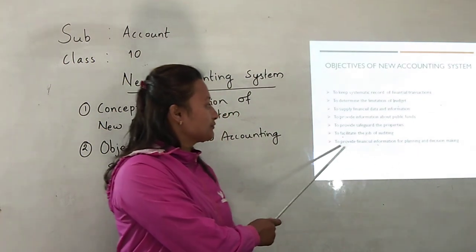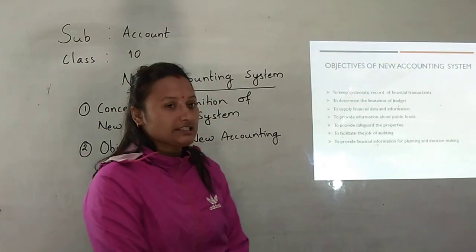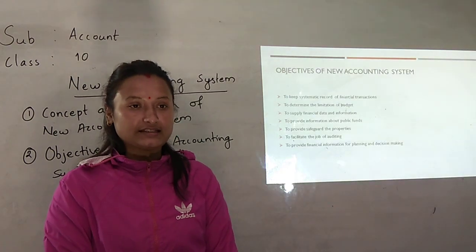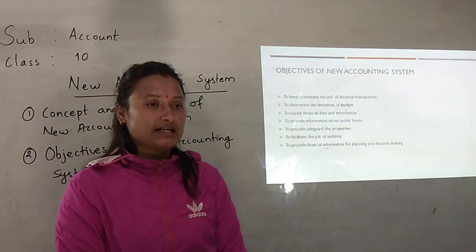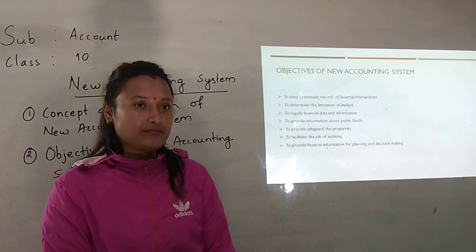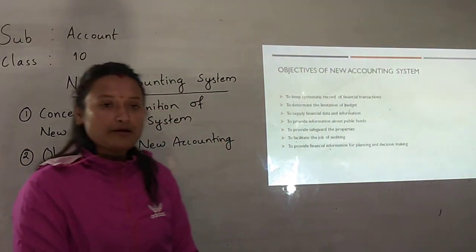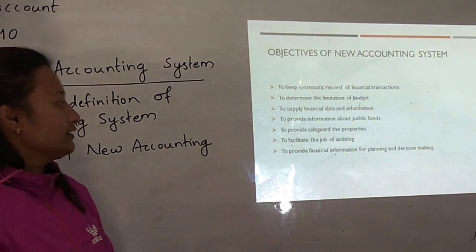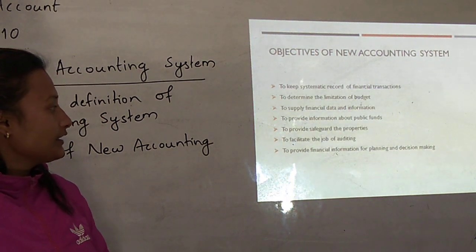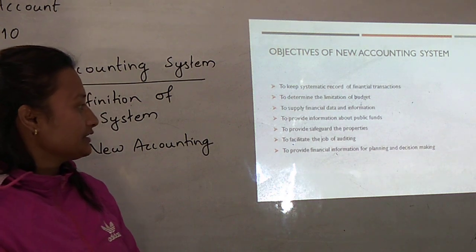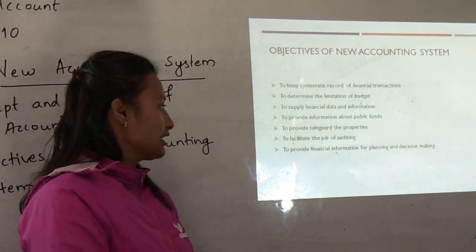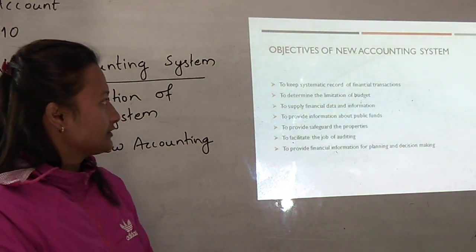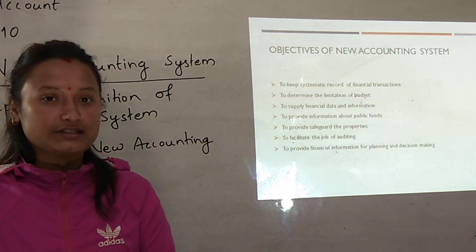And next one is to provide financial information for planning and decision making. This new accounting system supplies various financial data and information, and such information is provided by preparing various financial statements and reports. By studying such financial statements and reports, the government can prepare different plans and policies, and can also make decisions on different subject matters with the help of recorded financial data. So these are the different objectives of the new accounting system.